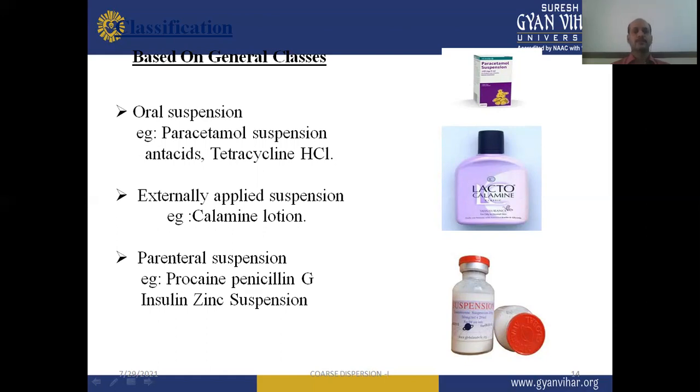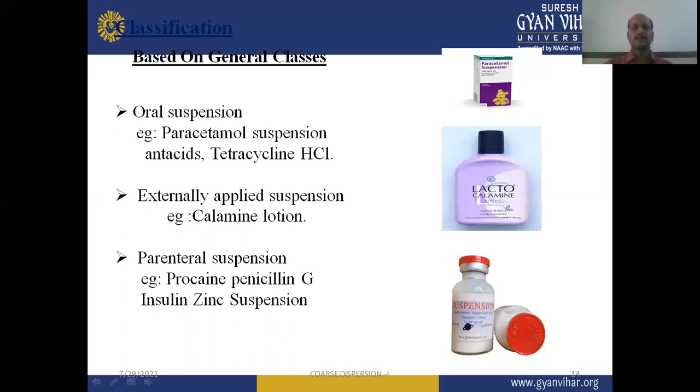Examples of oral suspensions, which are widely used for pediatric preparations, are paracetamol suspensions, antacid preparations, tetracycline hydrochloride suspension. So they are useful by the oral route, so it is classified as oral suspension.